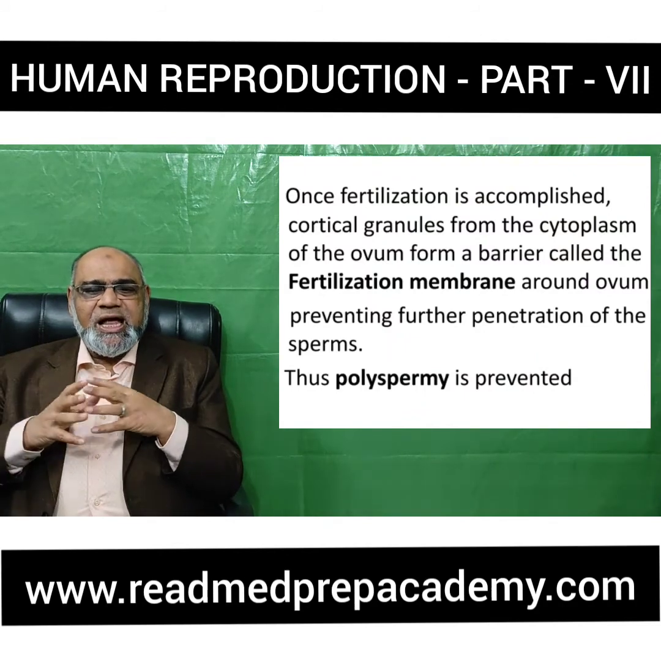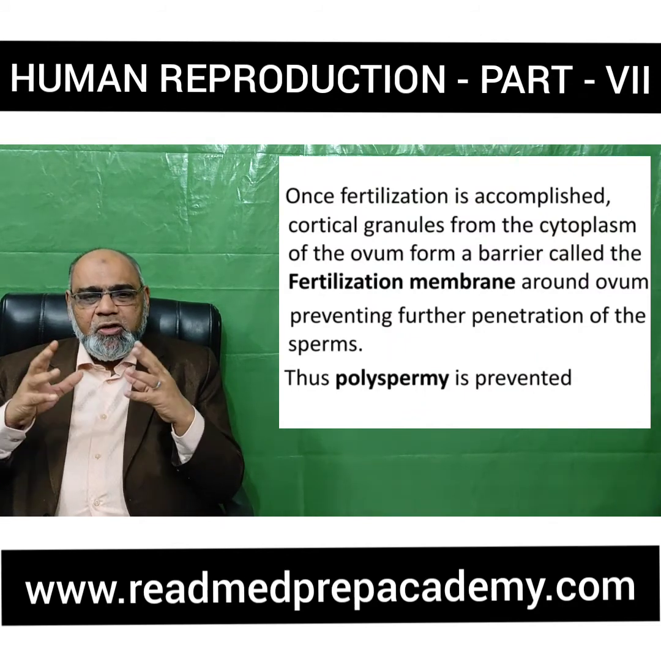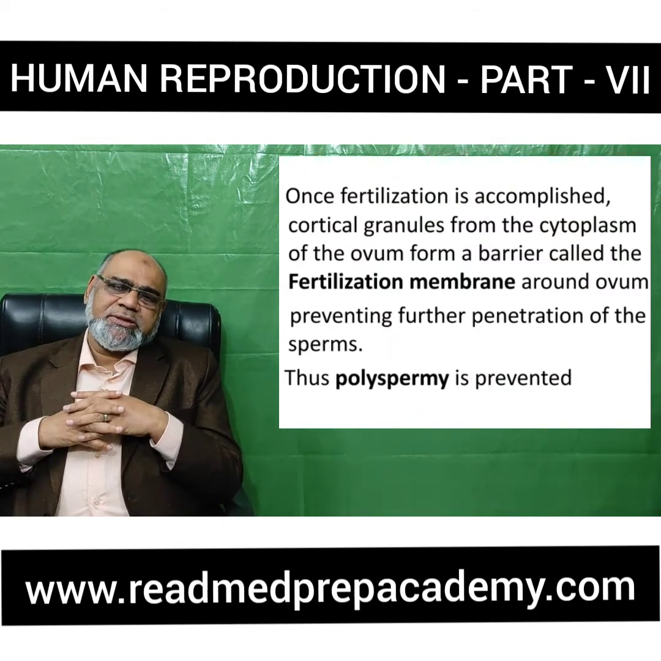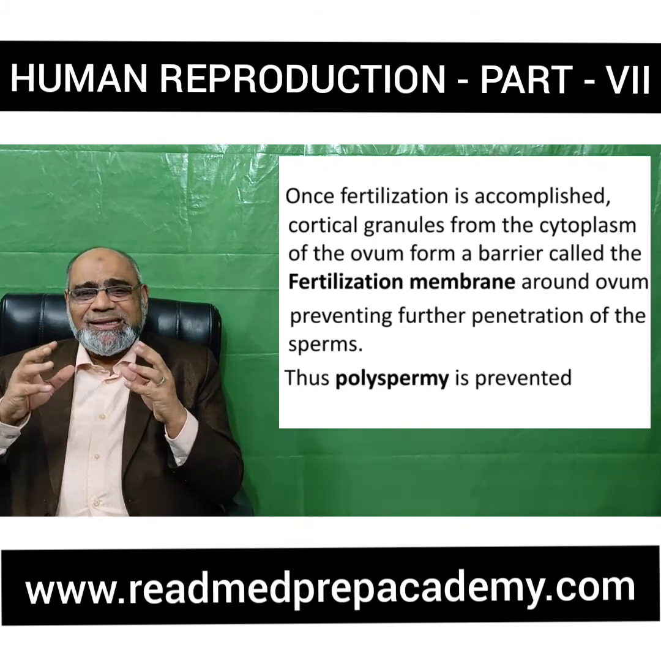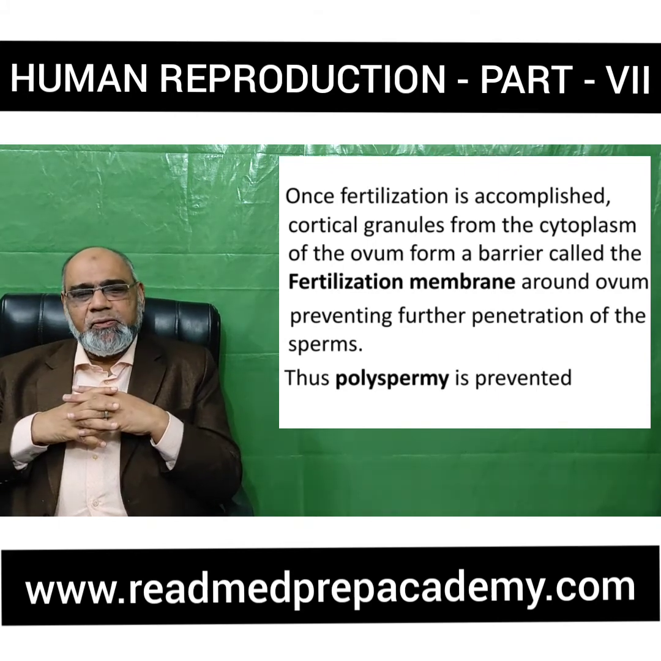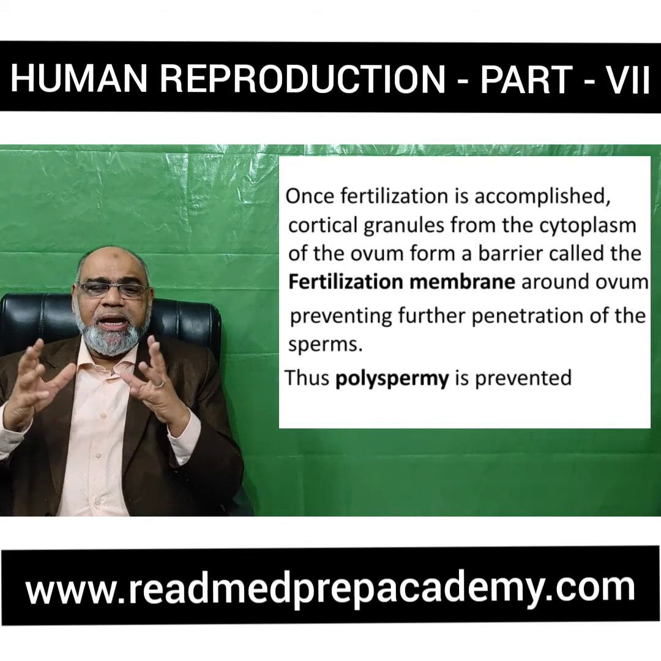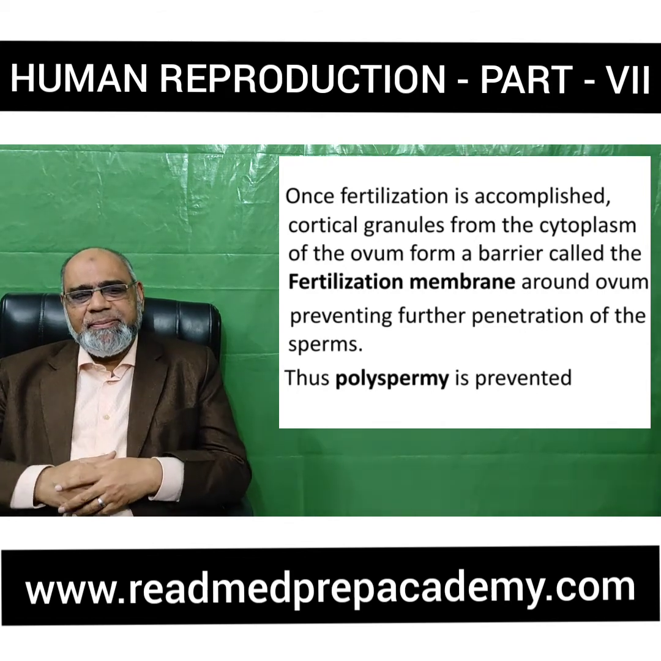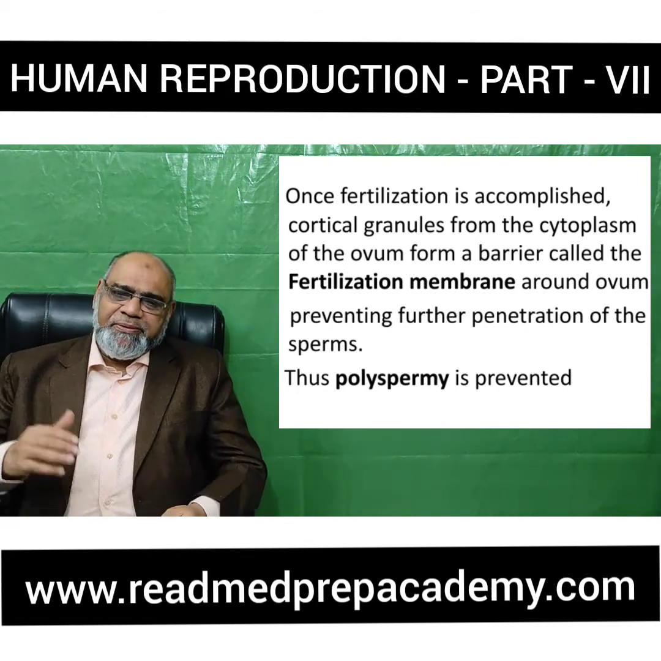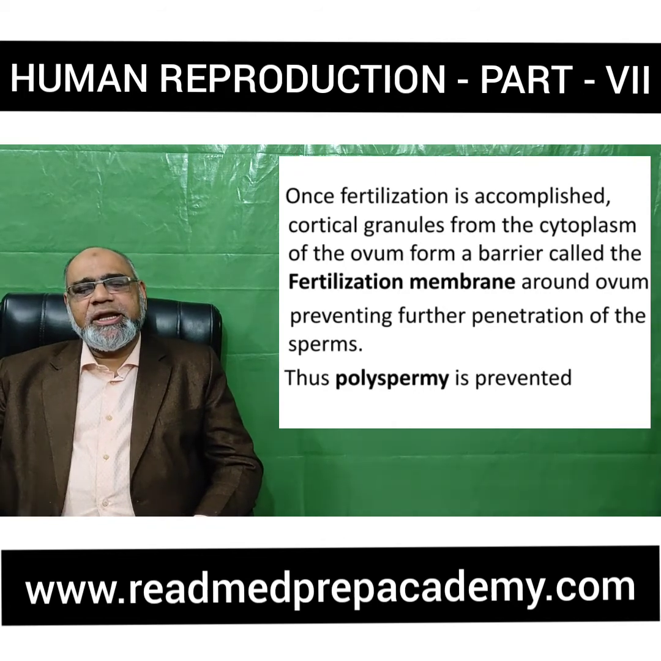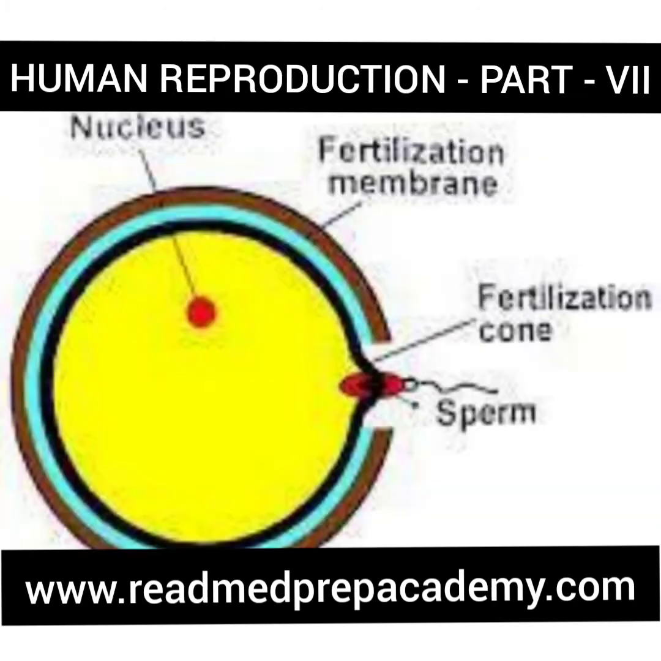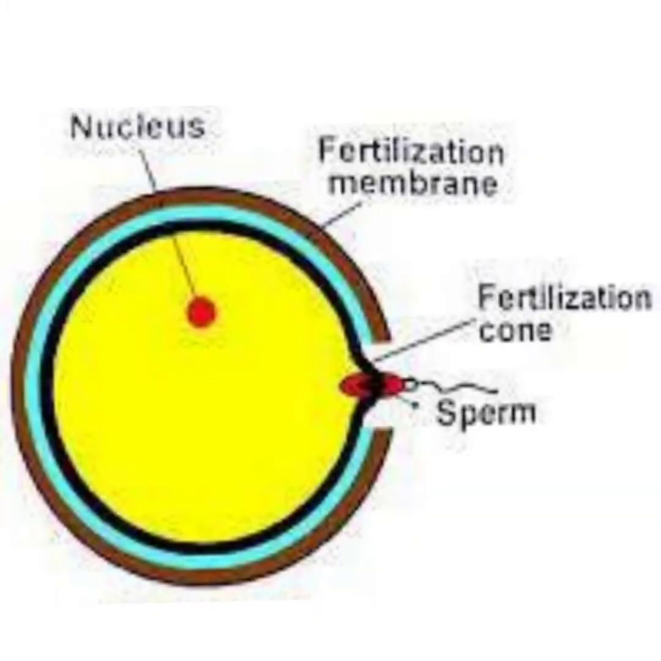Once fertilization occurs, the cortical granules of the cytoplasm of the ovum form a thick membrane around the ovum. This membrane is called the fertilization membrane. This prevents other sperms from entering into the ovum. Thus, polyspermy is prevented. You can see in the diagram the formation of the fertilization membrane.